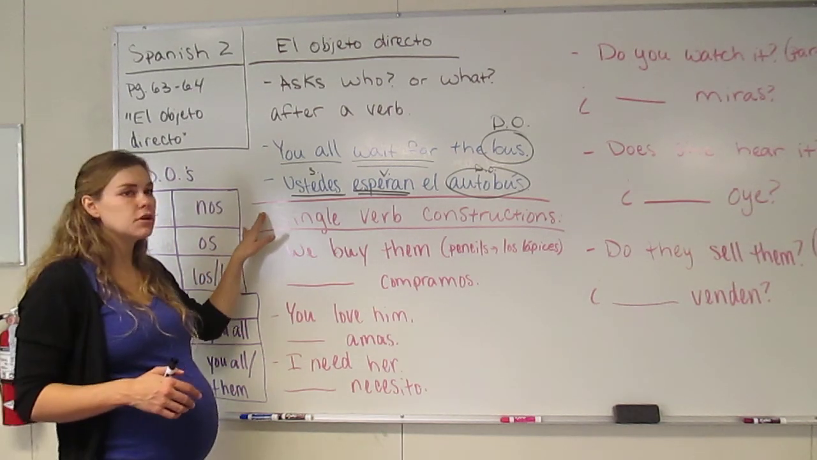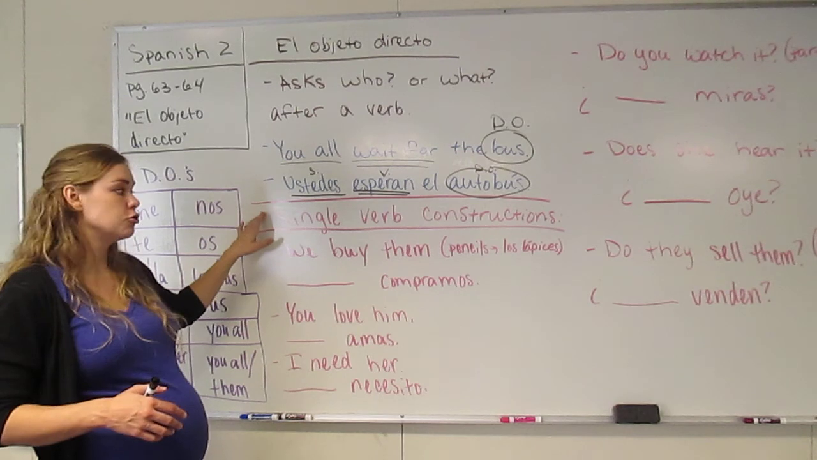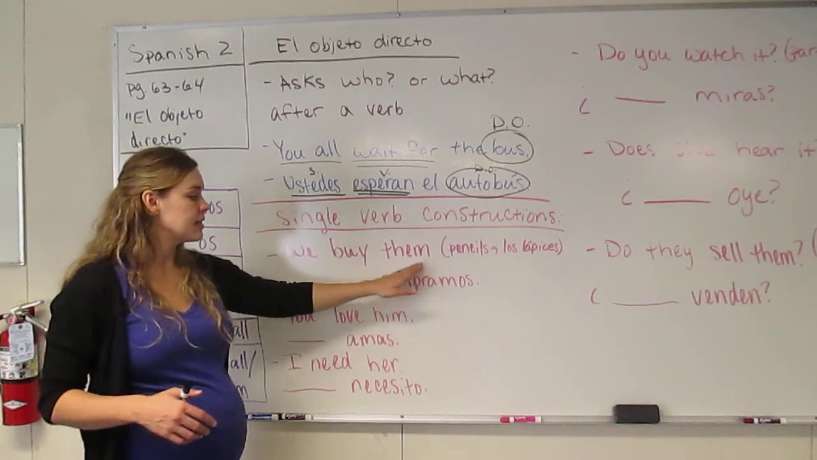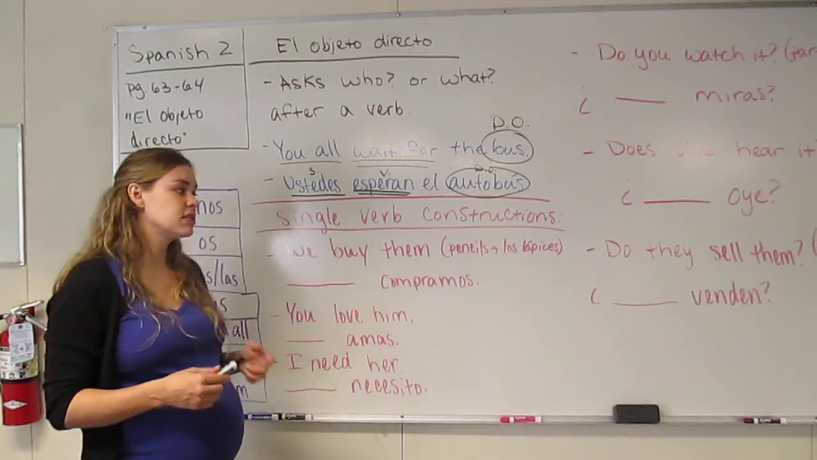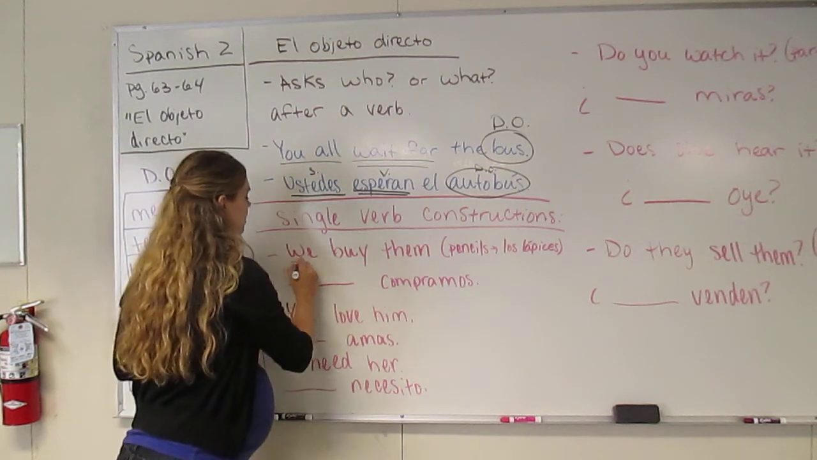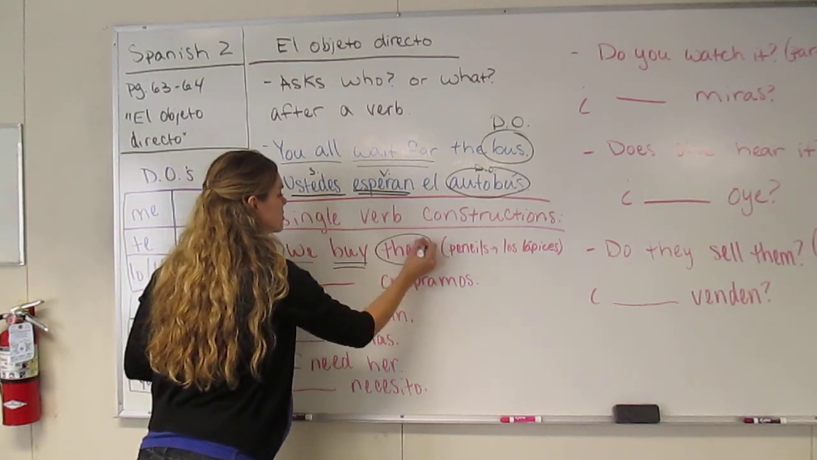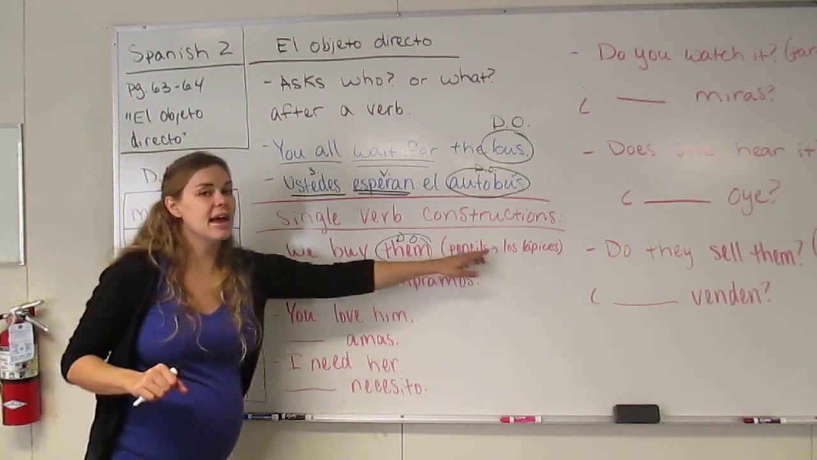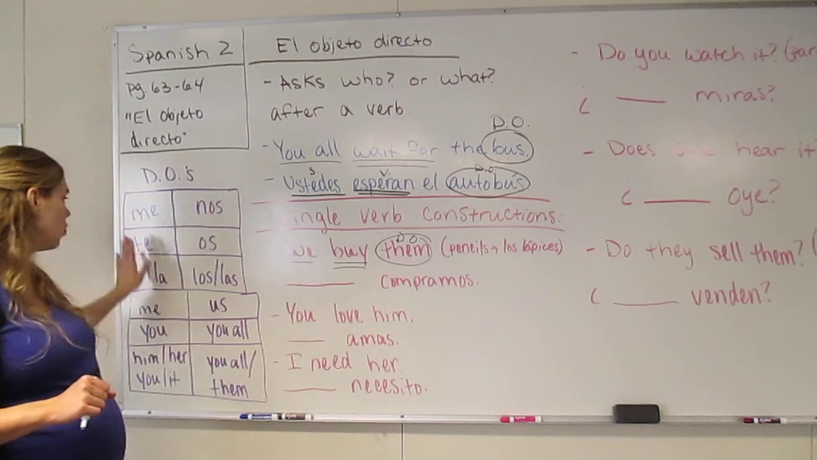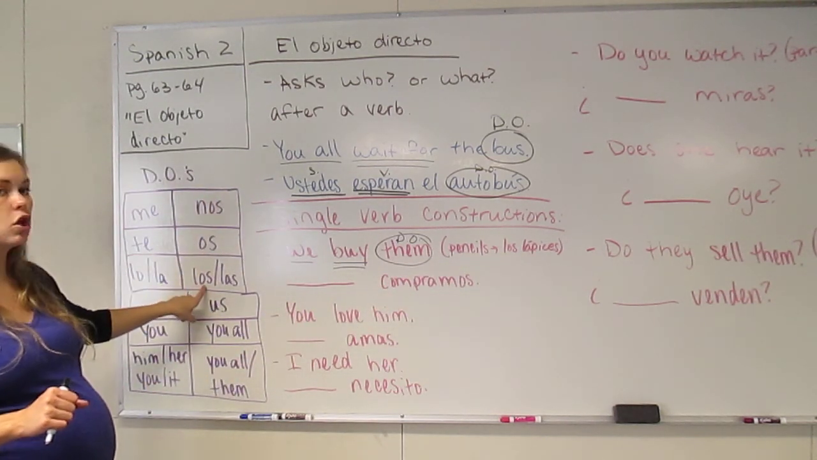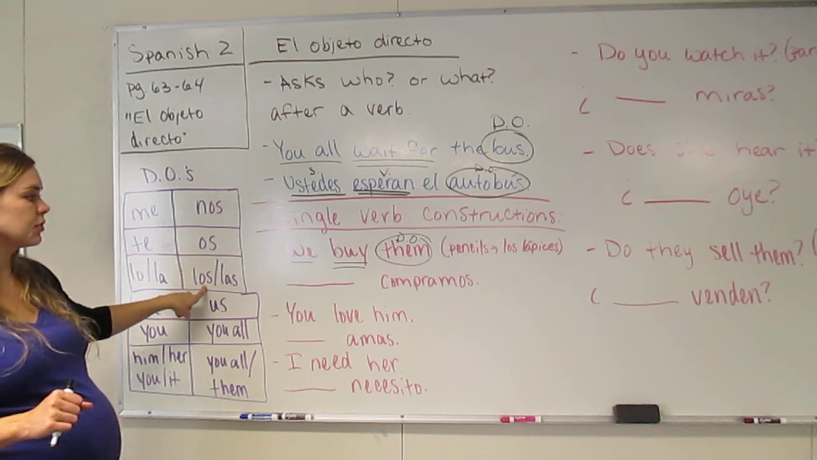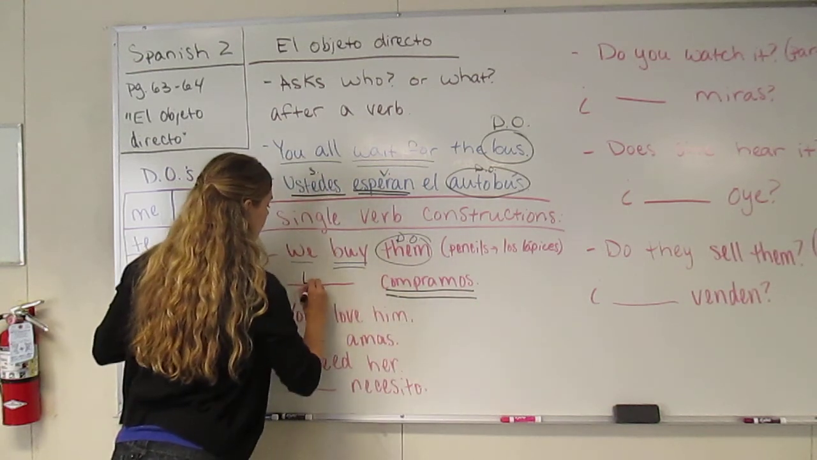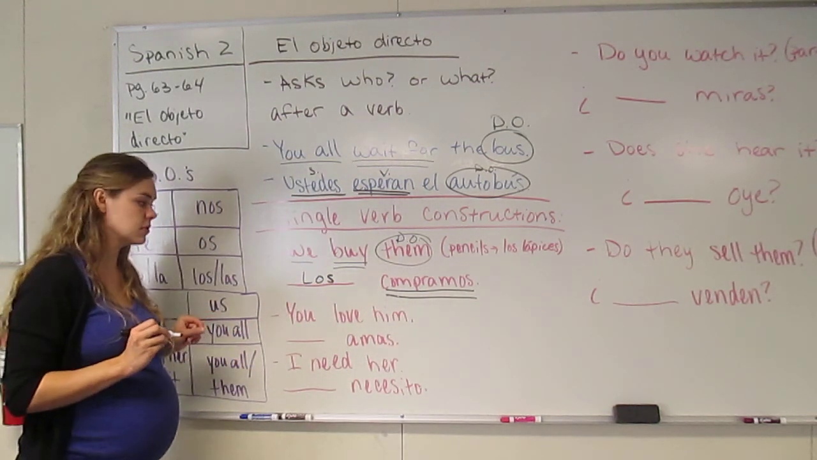In a single verb construction, your placement will also change. Notice the sentence, we buy them. Let's say the them that we're talking about is pencils, los lápices. Here's our subject, and here's our verb. This is the direct object. Who or what do we buy? Them. Them, because it's masculine and plural, will be substituted with los. And it will also go before your verb. So it would be los compramos.